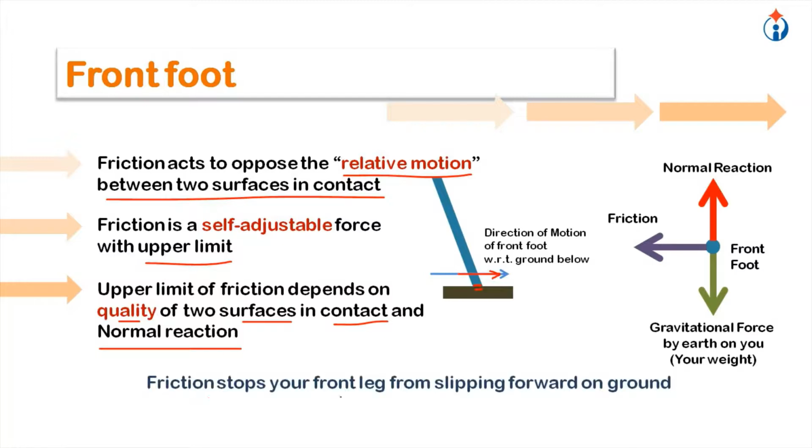So friction stops your front leg from slipping forward on ground. Imagine that. If this friction force was not there, your leg will move towards this direction, will continue to move in this direction, and you slip. So friction stops your front leg from slipping forward on ground.